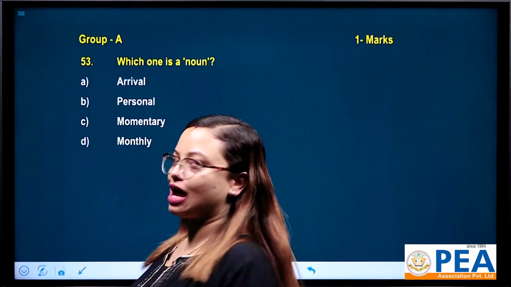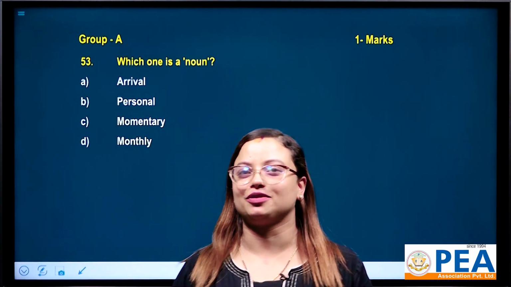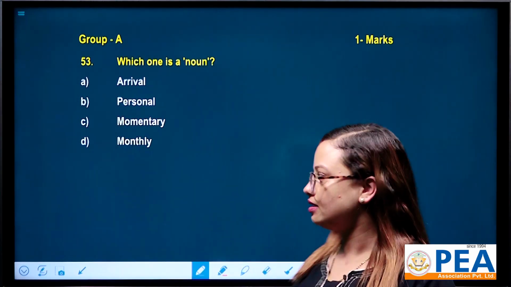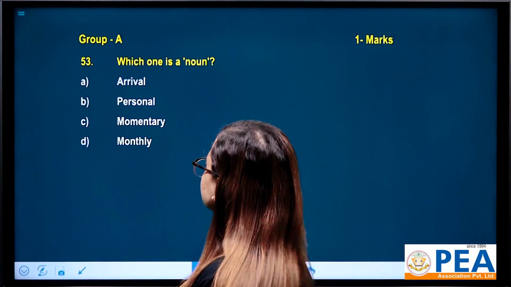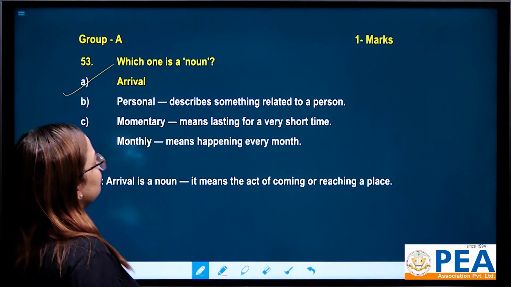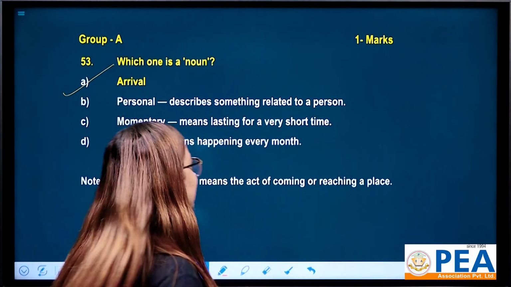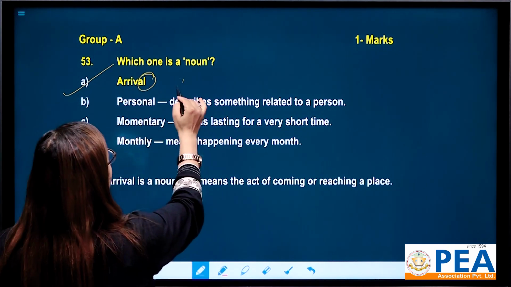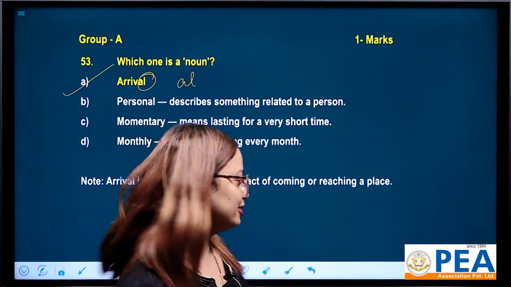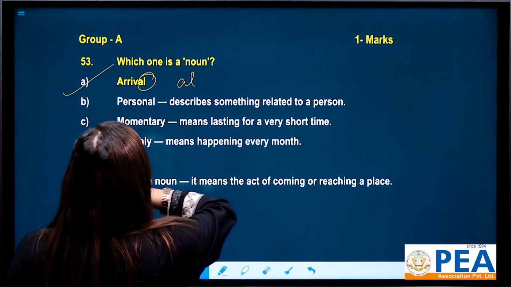Which one is a noun, question number 53? We have four options: arrival, personal, momentary, and monthly. The correct answer is arrival. Arrival is a noun because it has the "al" ending suffix, which is always a noun. And why not personal?